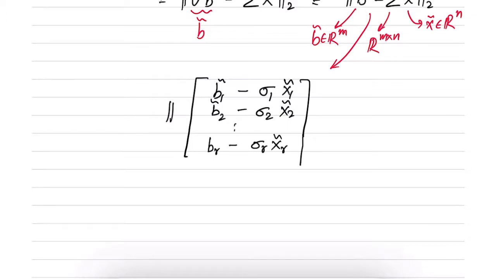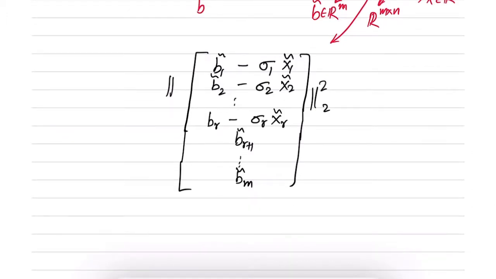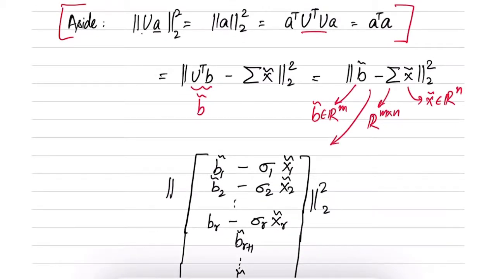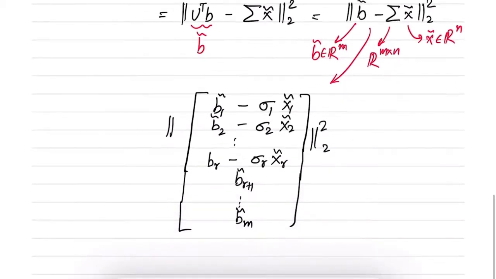What is r? r is the rank of A. And there will also be more terms because B is m dimensional. So the other terms will simply be B(r+1) tilde till Bm tilde. So this is the norm square of this vector. The first r entries will have x1 tilde to xr tilde, and the last m minus r entries will not be dependent on x tilde at all.